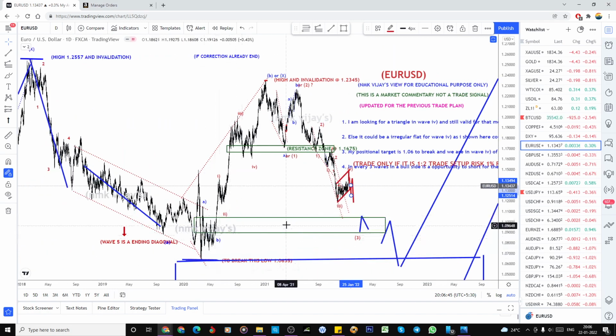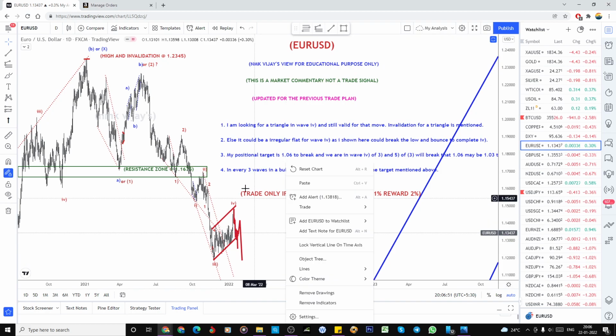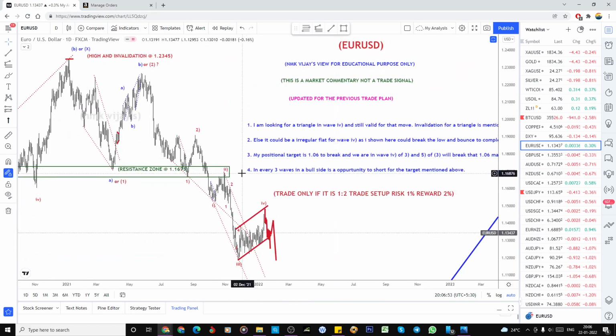In this zone, 1.09. Yeah, so this is my analysis. But for this we have to place the invalidation level here, because we kept this as a second wave, right? It's ABC as a 1, ABC as a 2, and ABC as a W. So X cannot overlap this, the intermediate wave of B.